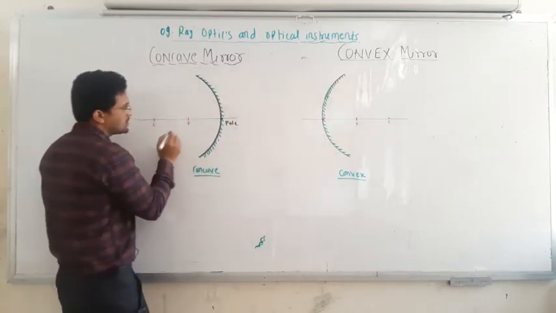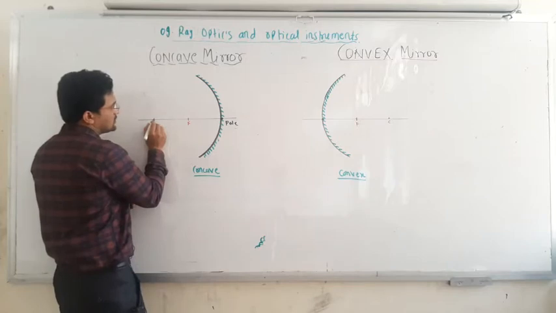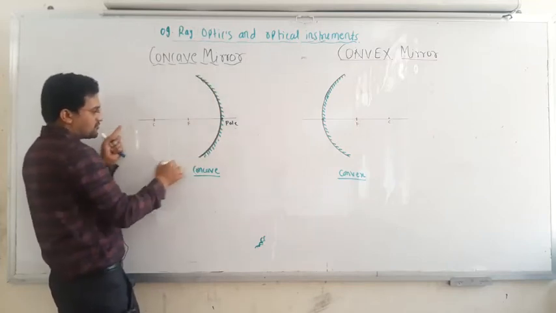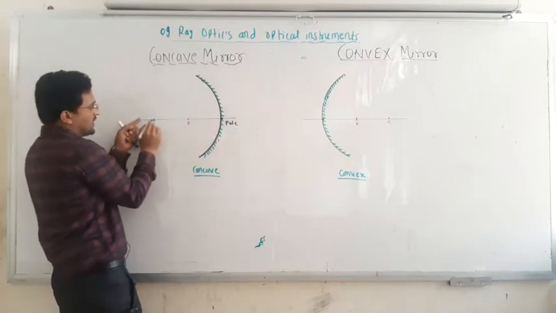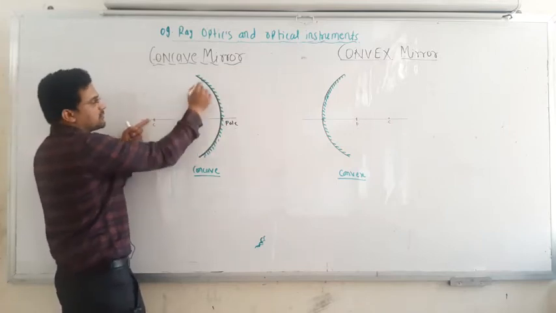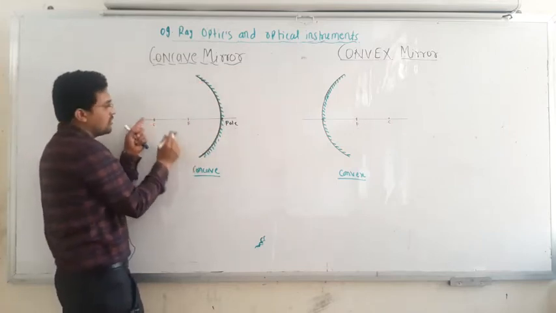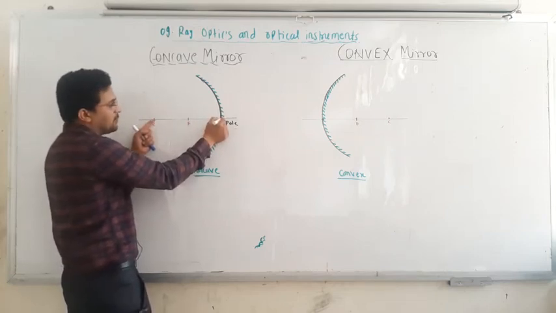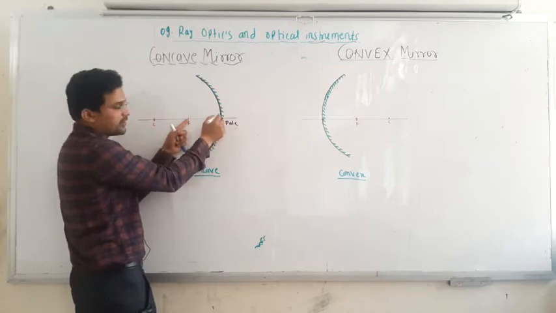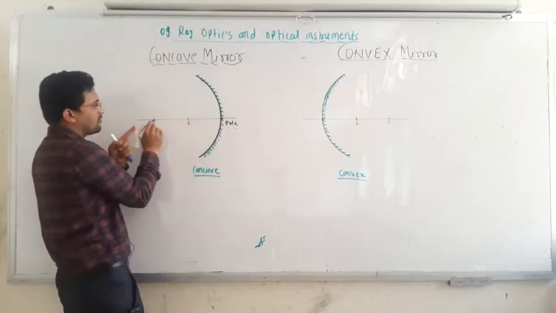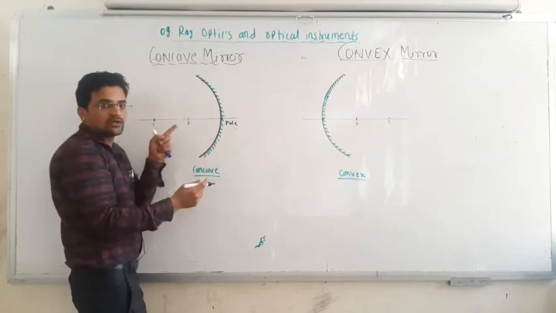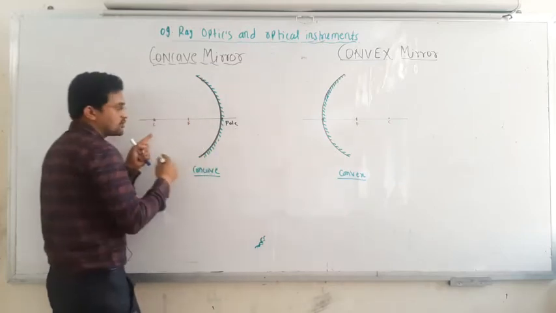Next is the center of curvature. This mirror is made from a hollow sphere, so the center of that sphere is the center of curvature. This is the radius, and exactly at the midpoint you have the focal point. From the center of curvature to the mirror, any line you draw is known as the radius of curvature.